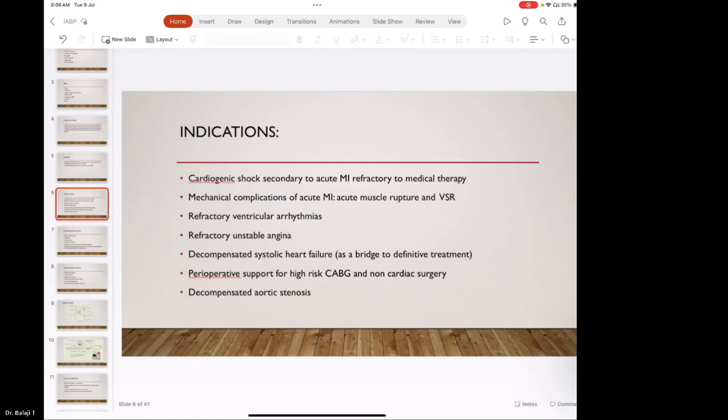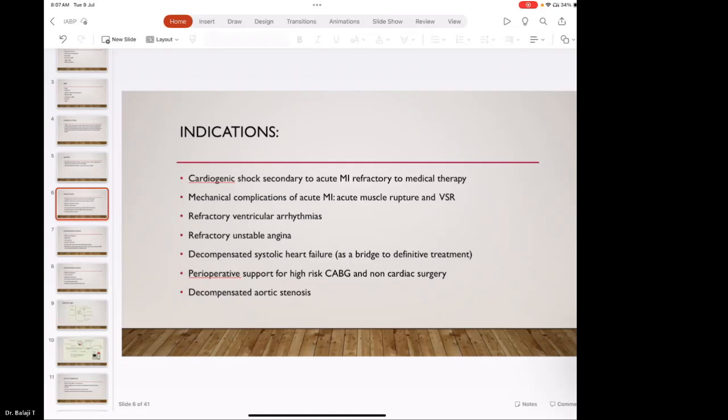Then you should have said something more. Usually how much increase in cardiac output is there? IABP is the basic mechanical circulatory assist device. It gives about a 30 to 40% increase in cardiac output. The heart rate usually comes down. The pulmonary capillary wedge pressure, if you have a Swan-Ganz catheter, also comes down.